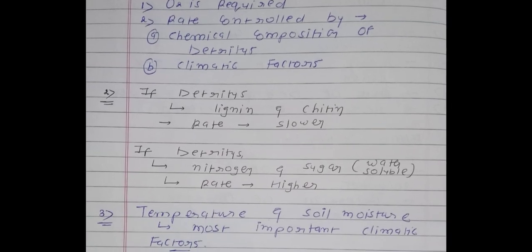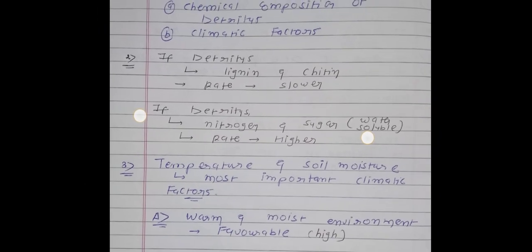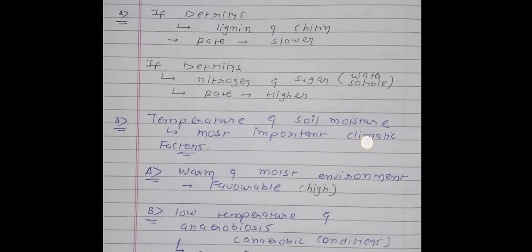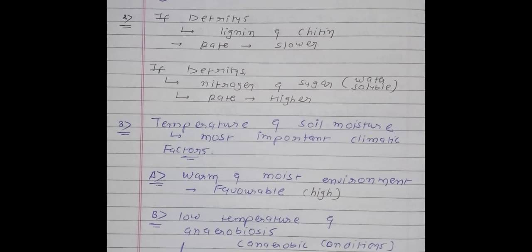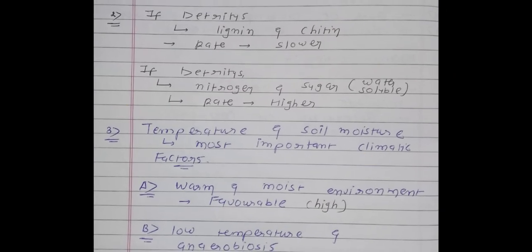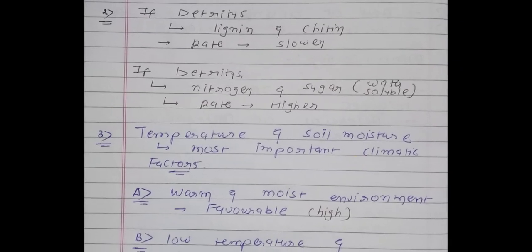Okay, now see second point. Point number 2 and 3 are both most important for MCQ. Point number 2: if detritus has lignin and chitin, then the rate of decomposition will be slower, while if detritus has nitrogen and some water soluble molecules like sugar, then the rate will be higher.